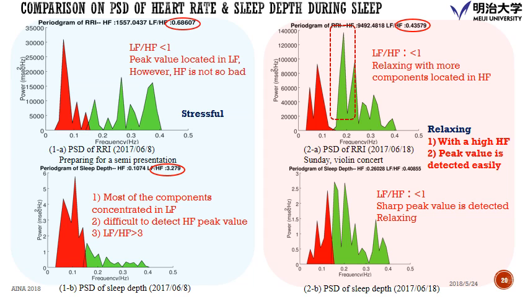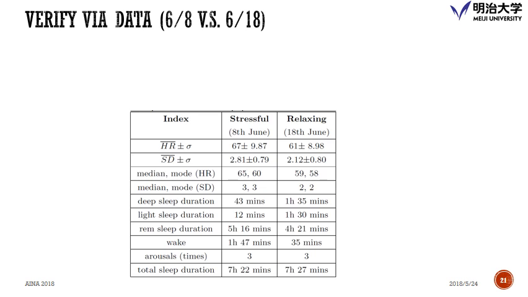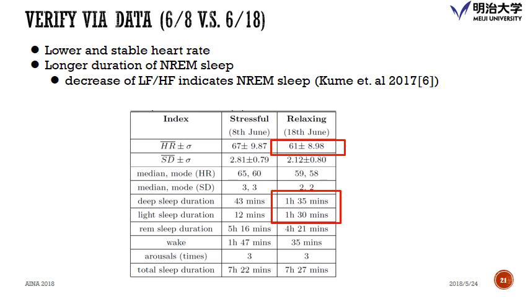Sorry. And I would like to give some supportive data here to check the result. Here, this is a relaxing day and this is a stressful day. And we would like to see that the average heart rate is lower here. And we have a longer time for deep sleep here. And we also have a shorter time awake. So I suppose this data is very supportive of the information on the last page.